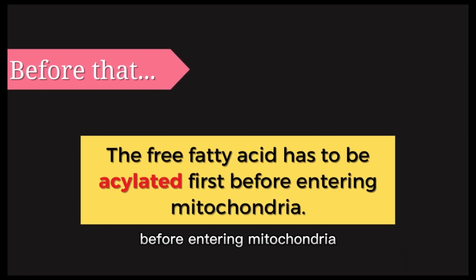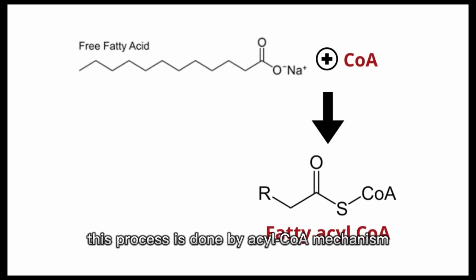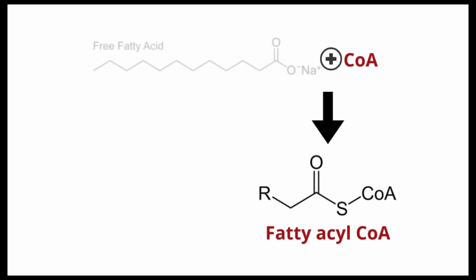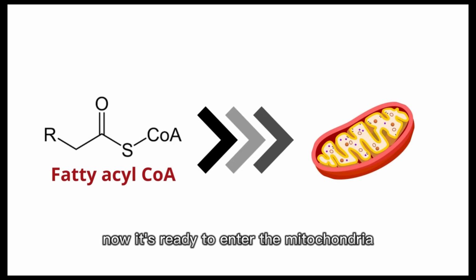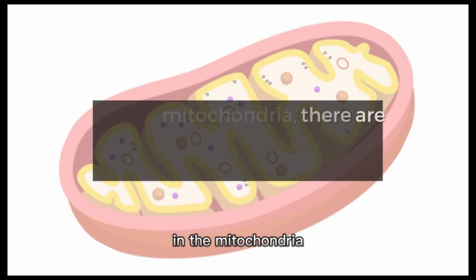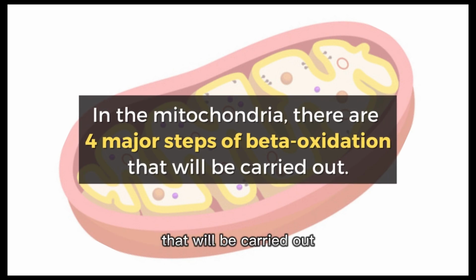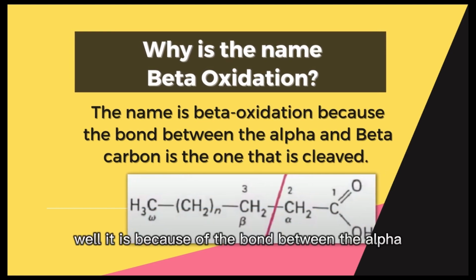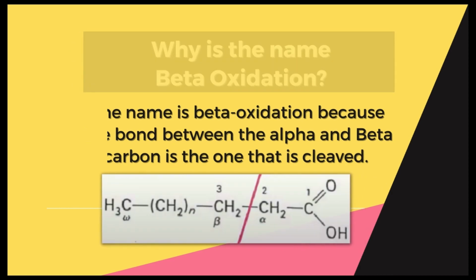Remember that the free fatty acid has to be activated first before entering the mitochondria. This process is done by the acyl-CoA mechanism that produces fatty acyl-CoA. In the form of fatty acyl-CoA, now it's ready to enter the mitochondria. In the mitochondria, there are 4 major steps of beta oxidation that will be carried out. Why is the name beta oxidation? Well, it is because the bond between the alpha and beta carbon is the one that is cleaved.